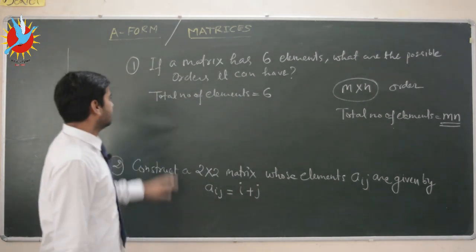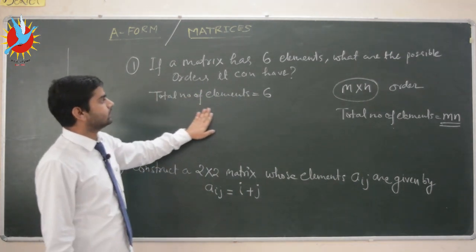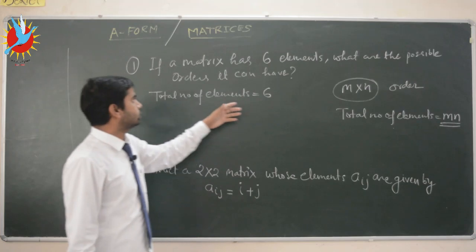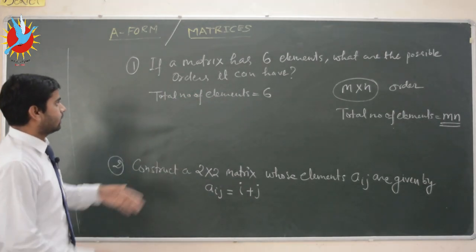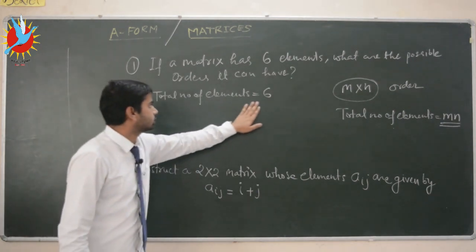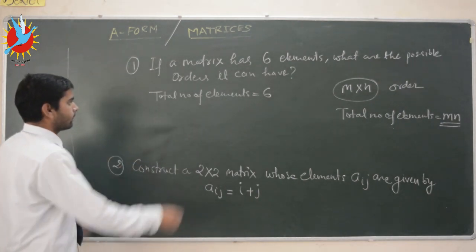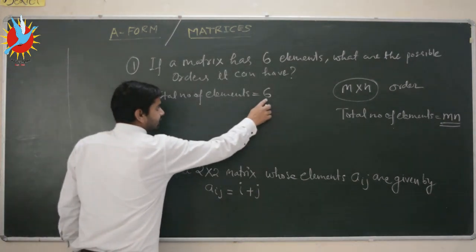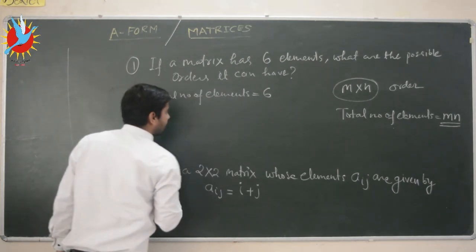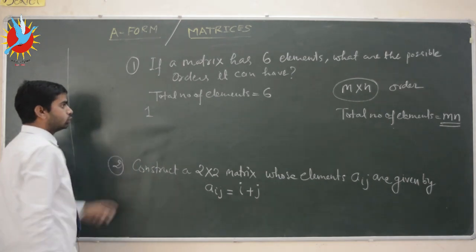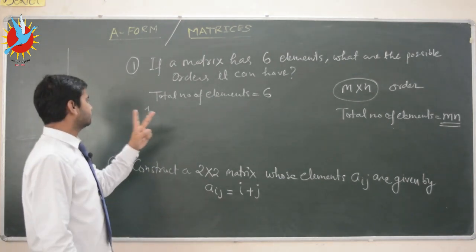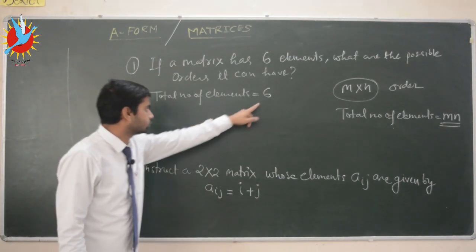Okay, so here we have the total number of elements equal to 6, and we want to know the possible orders of a matrix which has 6 elements. So two factors of this 6 can be 1 into 6. So we have to write two natural numbers whose product is equal to 6.